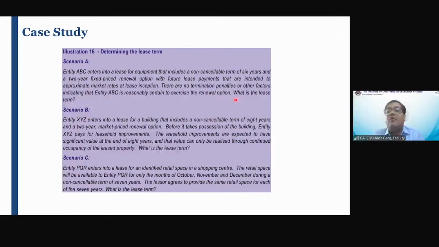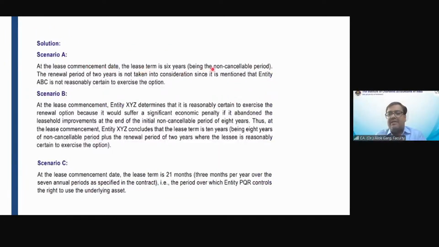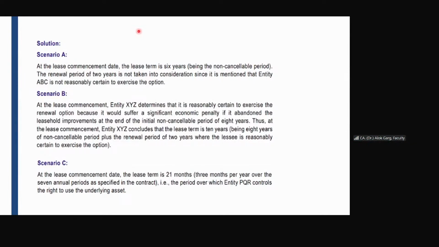What is the lease term in case of scenario A? 6 years. Yes. 6 years. Okay. At the lease commencement date, the lease term is 6 years, being the non-cancelable period. The renewal period of 2 years is not taken into consideration since it is mentioned that entity ABC is not reasonably certain to exercise the option.